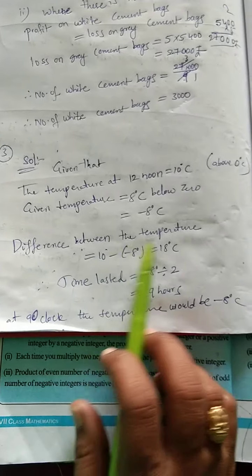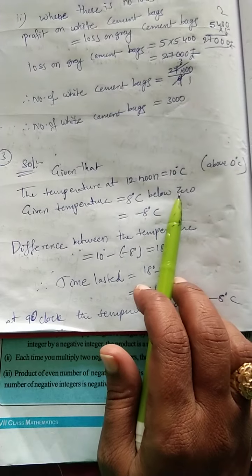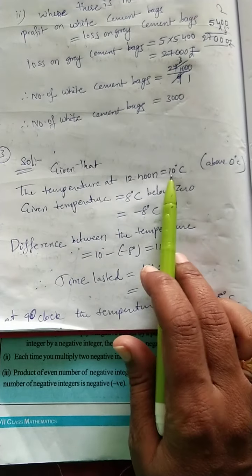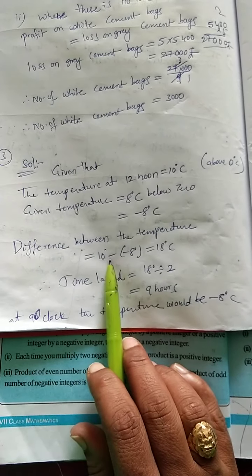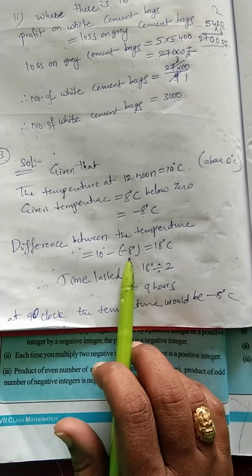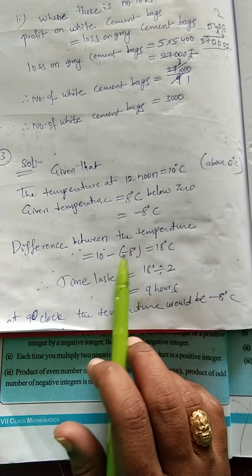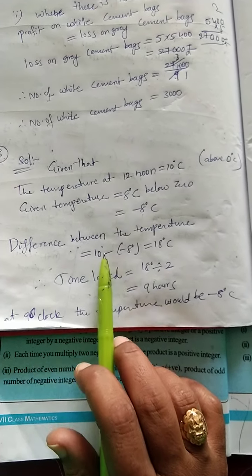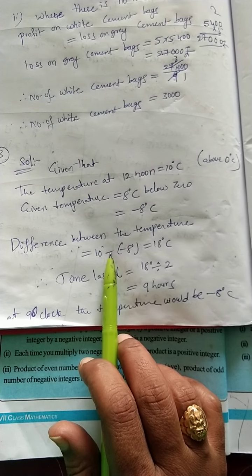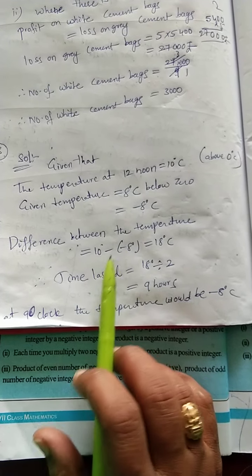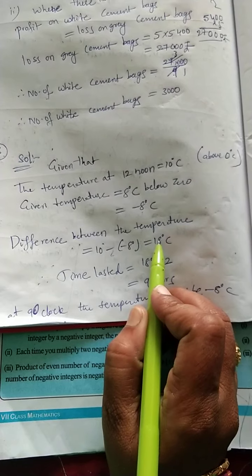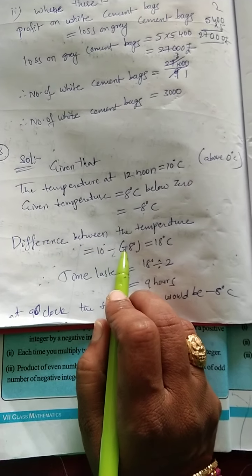Okay, the difference between the temperatures, we should take the difference between this temperature and this temperature. Okay, 10 minus of minus 8. Why? Because for these two temperatures we are taking the difference, it is represented by the minus symbol, right? So here 10, how will you get 18? 10 minus into minus is plus.